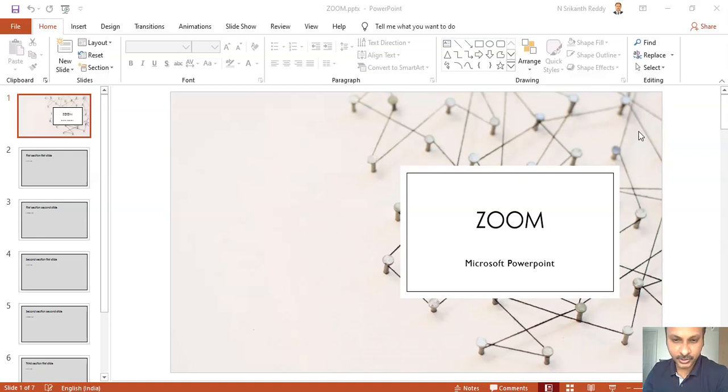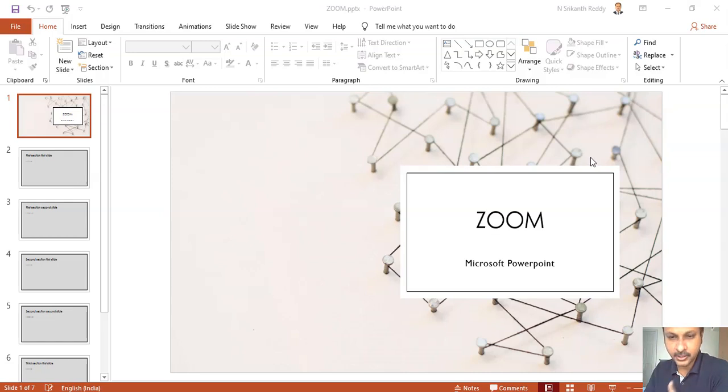Hello and welcome to this session on Zoom, a feature in Microsoft PowerPoint, not that Zoom which is a video conferencing app. Now, before proceeding at a broader level, let us look at what Zoom does to PowerPoint. Normally, there are two types of presentation: linear presentation and non-linear presentation.